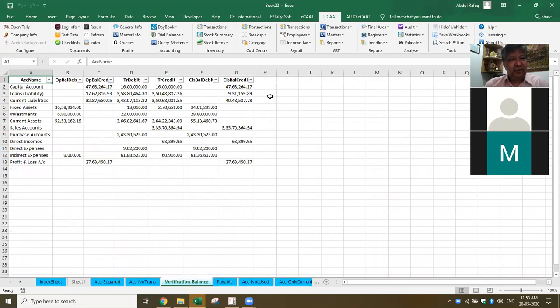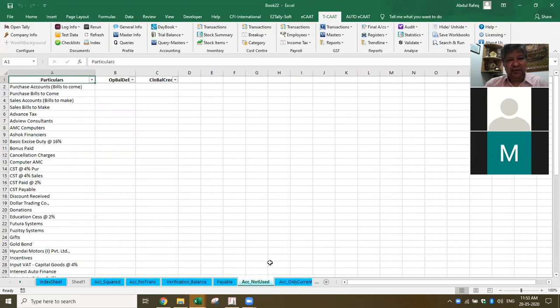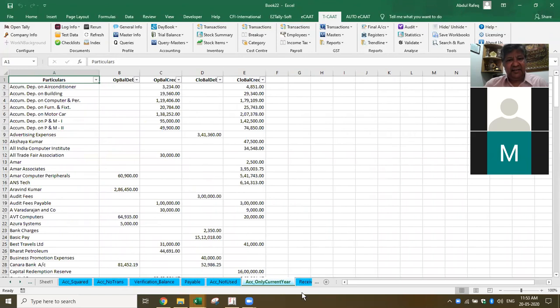And this I can use for preparing the audit plan for each of the groups. It gives me the summary. Then, what are the payables? What are the accounts which are not being used during the year? Like that, it gives you various features.